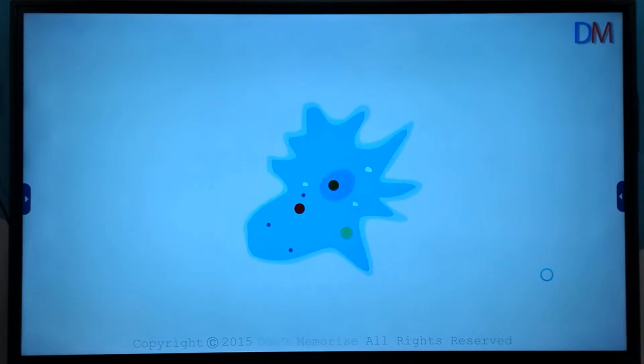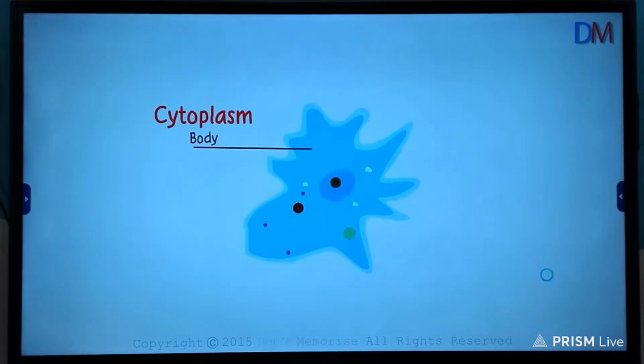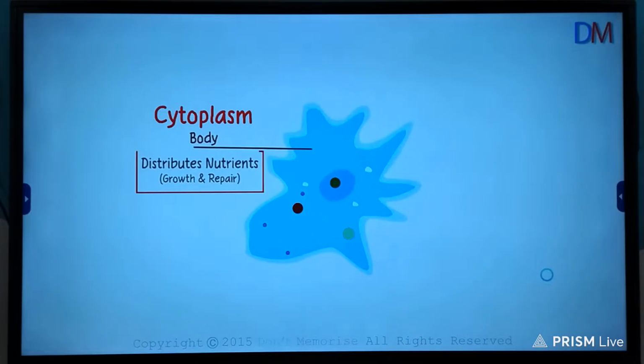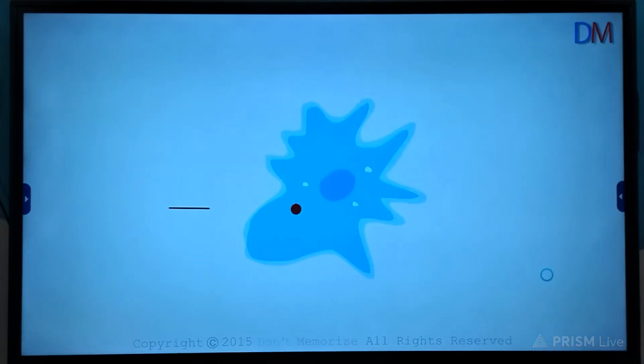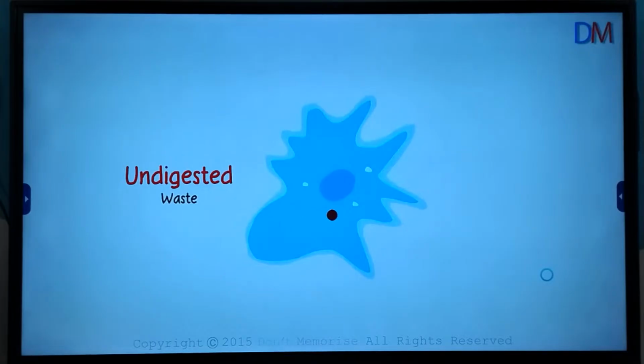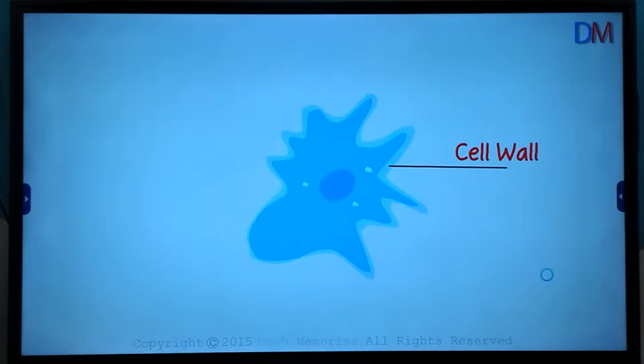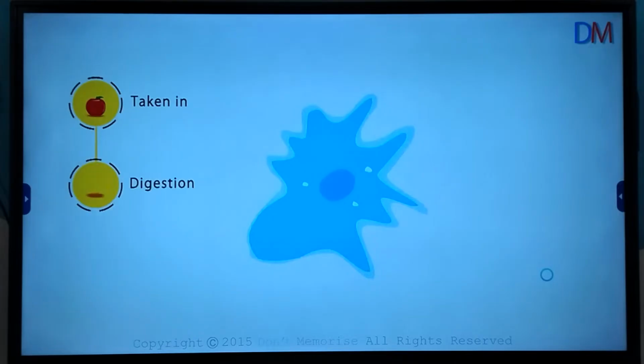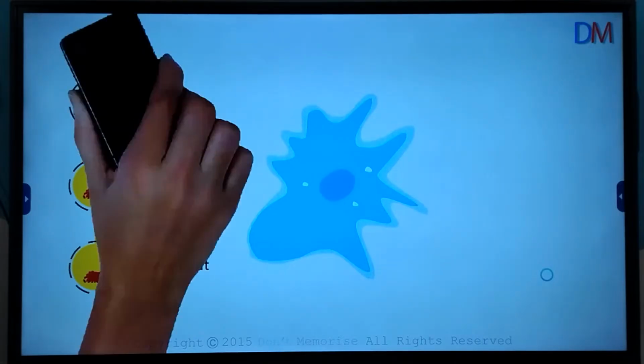The nutrients from the food are directly absorbed by the body of the amoeba, which is called the cytoplasm. It is because of the movement of the cytoplasm that all parts of the cell are able to get the nutrients, and these nutrients are used mainly for growth and maintenance. What about the undigested waste? The undigested waste is thrown out of the body through a temporary rupture anywhere in the cell wall. That's the overall digestion process in amoeba. The steps are the same, just that it happens a bit differently.